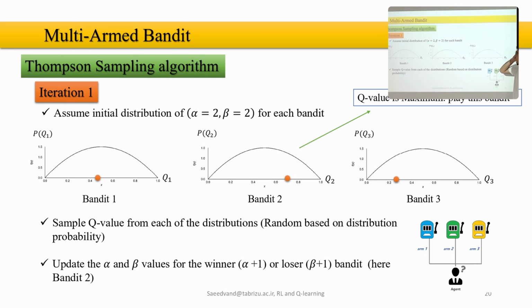Then, based on that distribution, I'm going to play it. So I do it for you. I generated random numbers based on this probability distribution, and you can see that, okay, maybe here for machine 1, here for machine 2, and here for machine 3. Is there any reason that this is happening? No, because the probabilities are completely similar and are totally random.